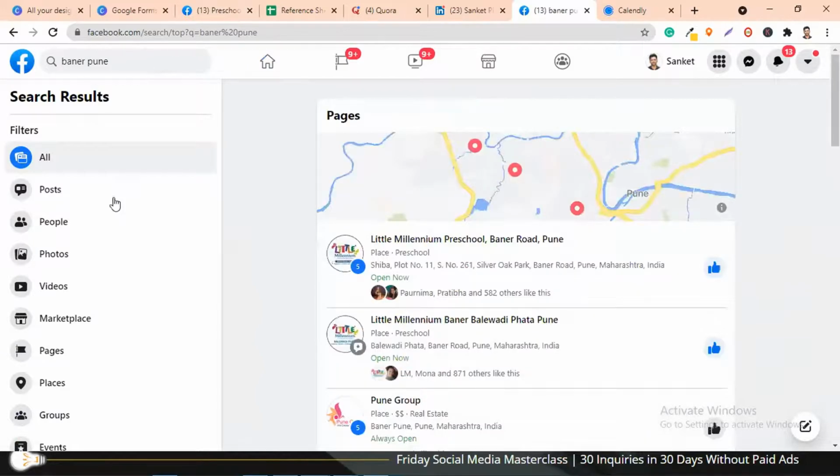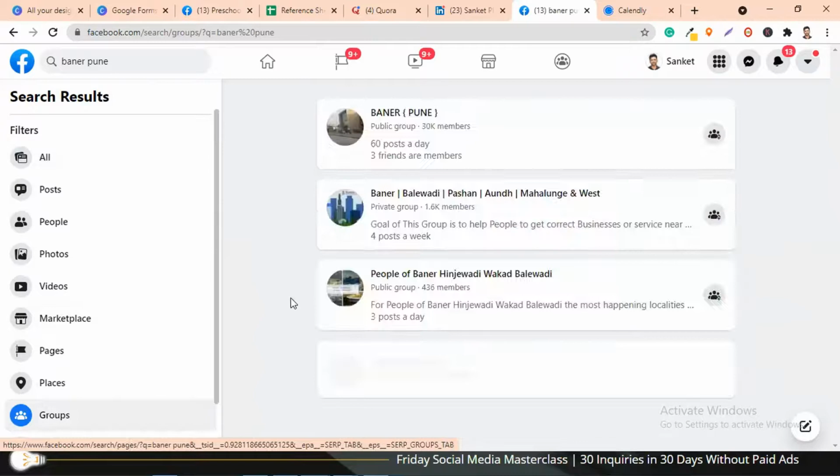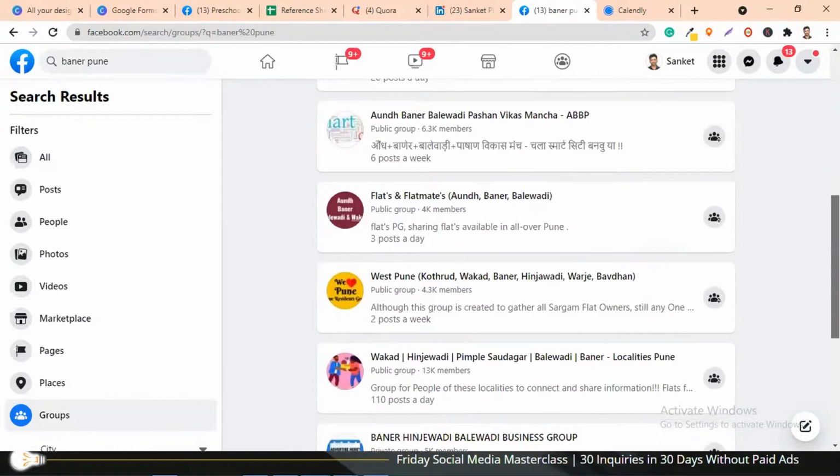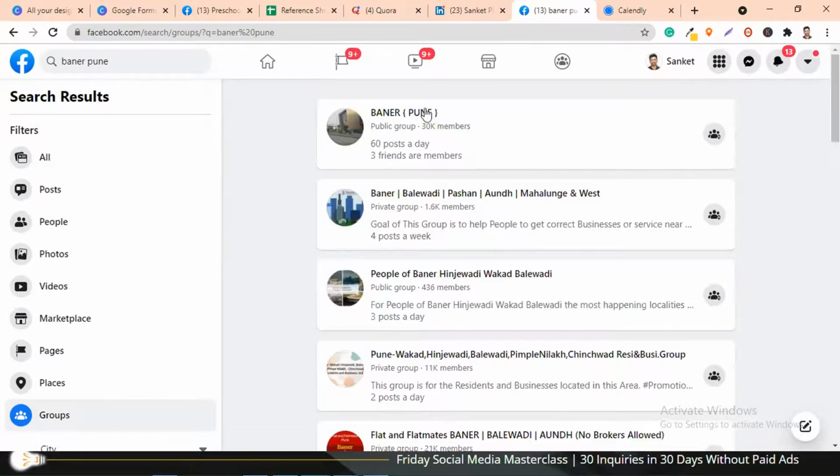Okay, once I search this, I'm going to click on groups, because I want to know how many groups we have for this particular location. Now, if you see, there are n number of groups. Right from Baner, Pune, which has around 30,000 members, and there on an average there are say 60 posts on a daily basis. So that means it's a very active group.